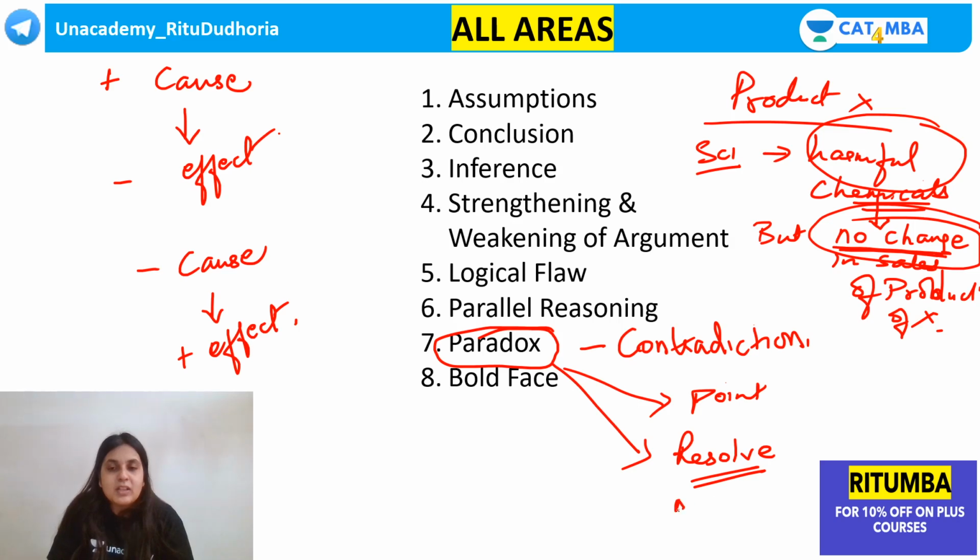Resolve the paradox means choose an option which gives you a justification for why this is happening. Harmful chemicals are there, still no change. Why? What could be the reason behind it? So this is called a paradox question.